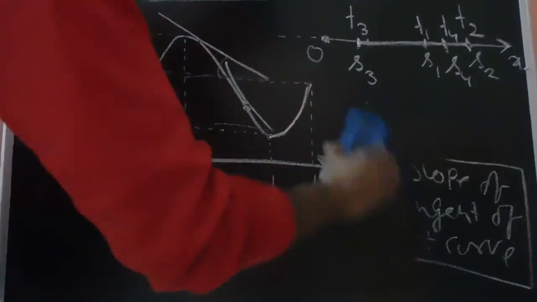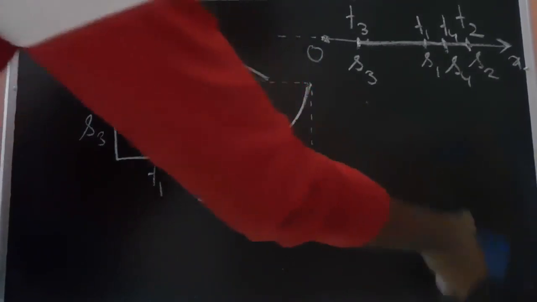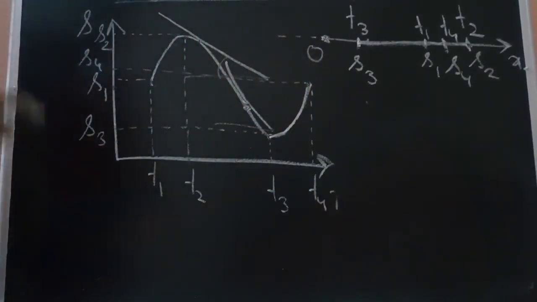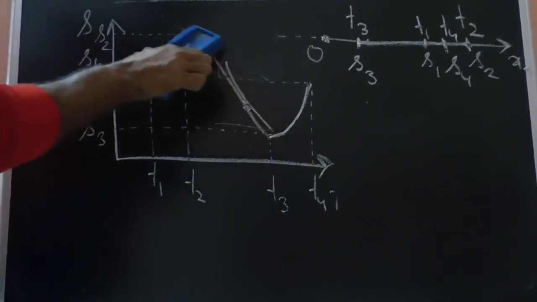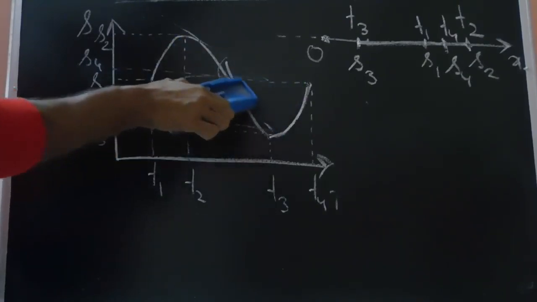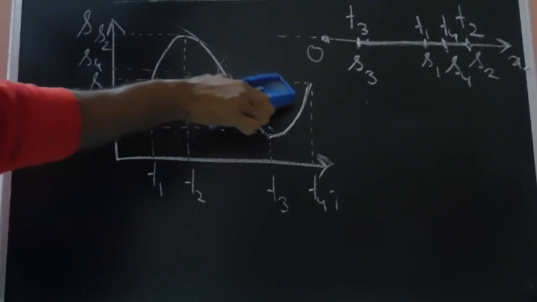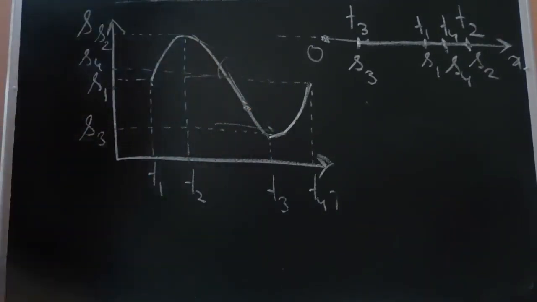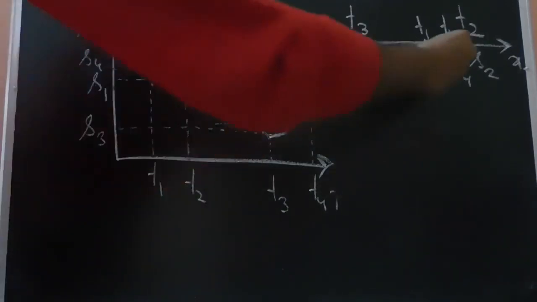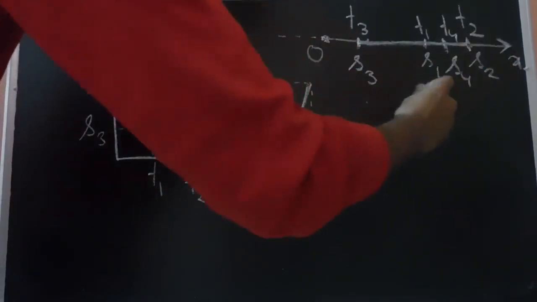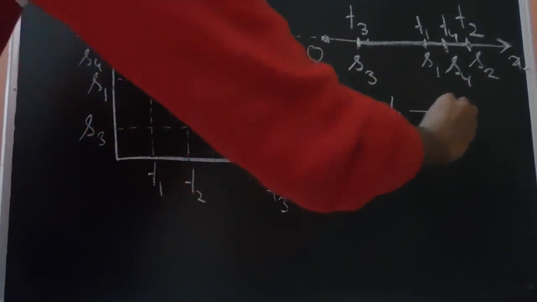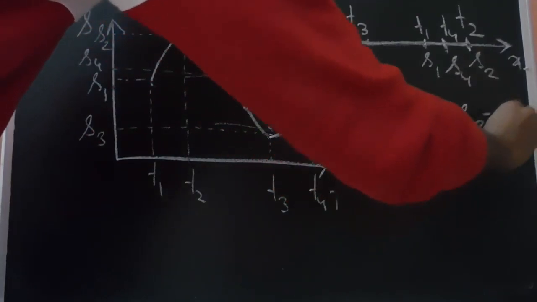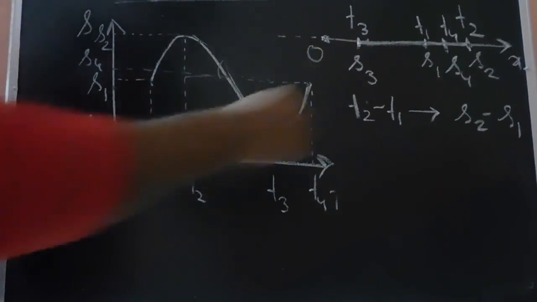Another inference that can be drawn from the displacement time curve is that we can find out the total distance traveled by a particle from this displacement time curve. So let's see how it can be found. As you can understand from the physical coordinate, the particle starts from this location, it moves up to this position. So let's say within the time instant t2 minus t1, the particle has moved through a distance of s2 minus s1.